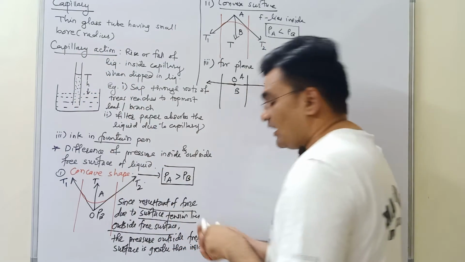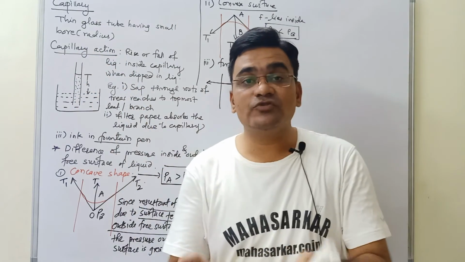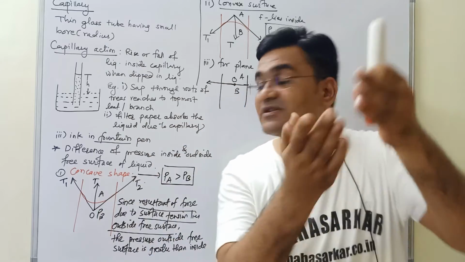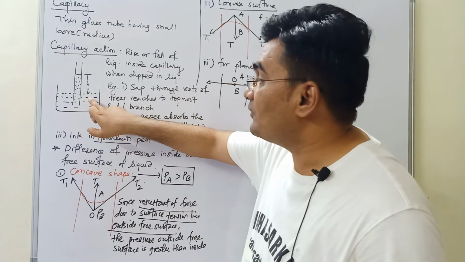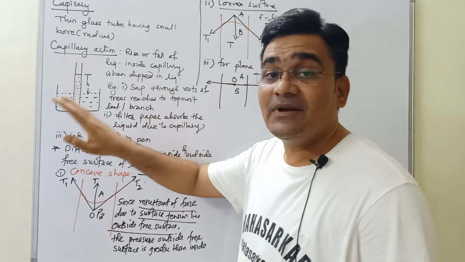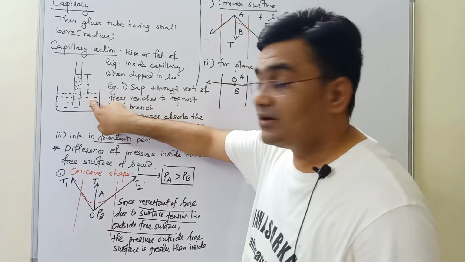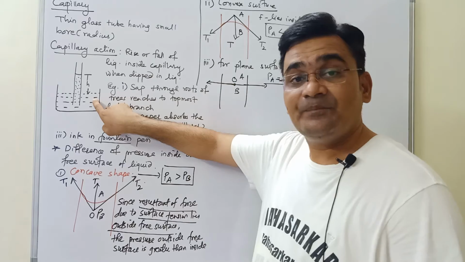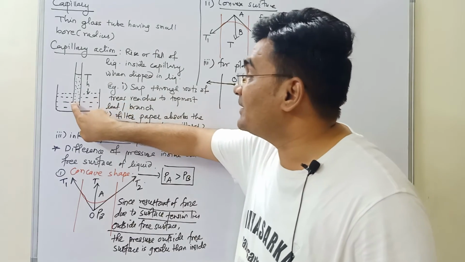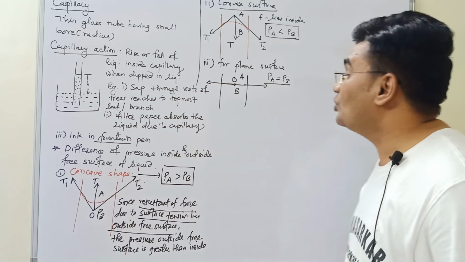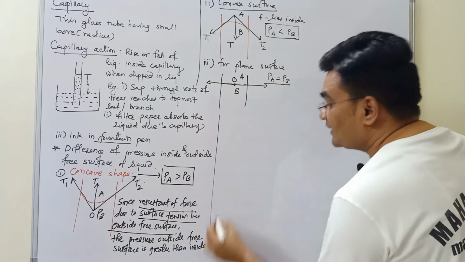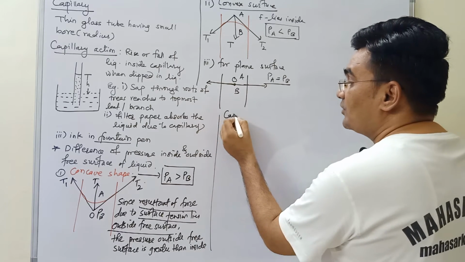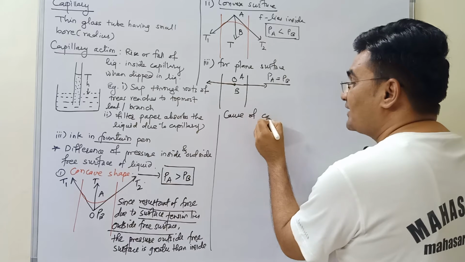Now, we want to find out why capillary is get raised by certain height. As we know, liquid always flows from point of higher pressure to lower pressure. So if I want to justify this, liquid from beaker is flowing into the capillary. Means liquid pressure in the beaker is definitely more than the liquid pressure in the capillary, and that we are going to prove. So the cause of capillary action is what we are going to find out.